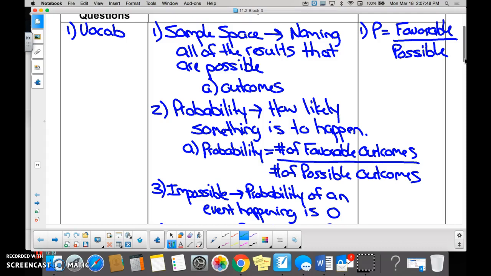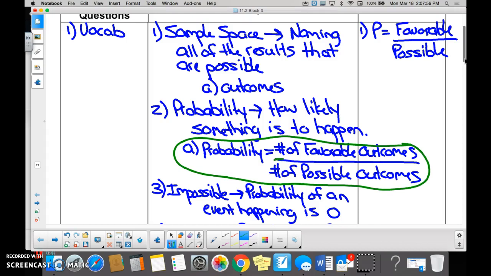Good. What is the formula to calculate probability? On the count of 3, and we'll start right there. 1, 2, 3. Number of favorable outcomes over number of possible outcomes. And because we don't want to write that every single time, I shorten it to favorable over possible. Does that make sense to everybody? How many favorable over how many possible?